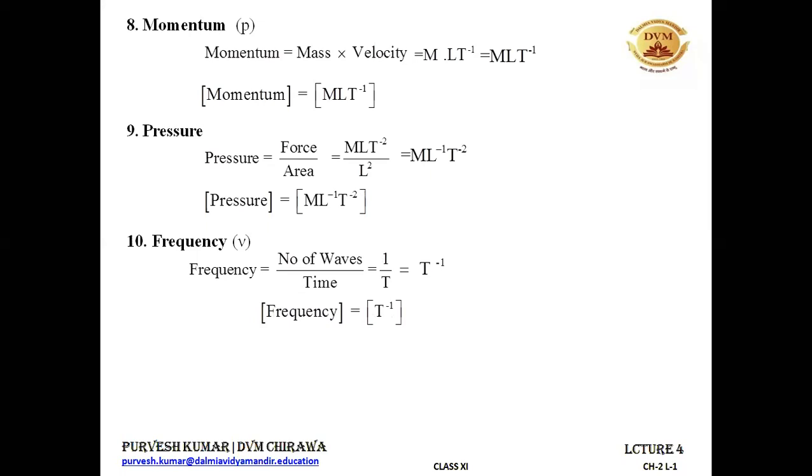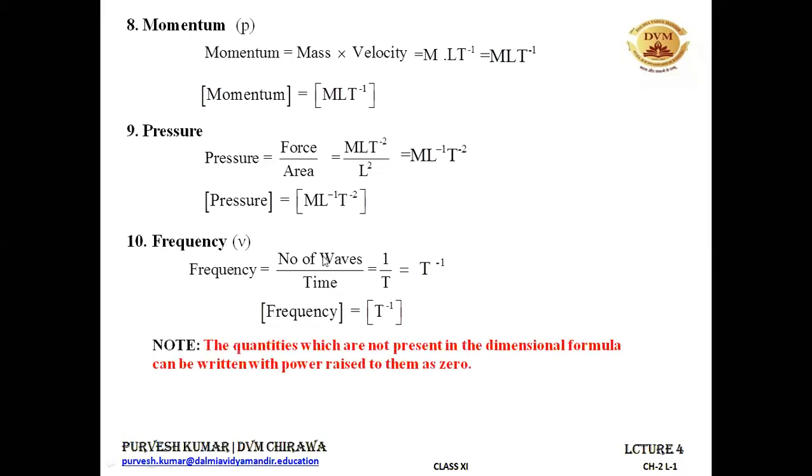Those dimensional symbols which are not appearing in the dimensional formula can be written with the power raised to them as 0. Something raised to power 0 is 1 only.